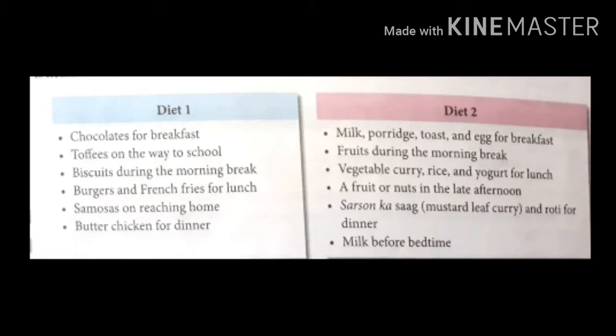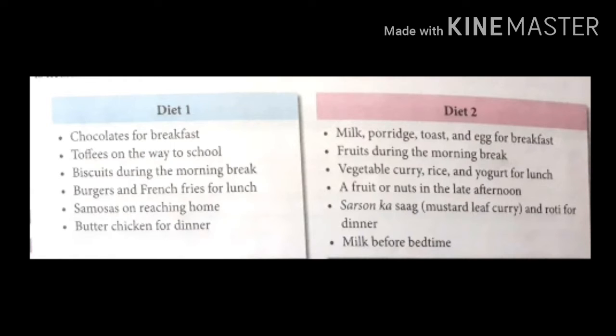Now look at diet chart 1. Do you eat chocolates for breakfast? Or toffees on the way to school? Biscuits during the morning break? Burgers and french fries for lunch? And samosas on reaching home? And butter chicken for dinner?